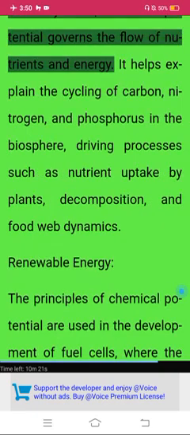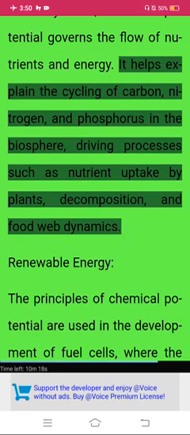Ecosystem dynamics. In ecosystems, chemical potential governs the flow of nutrients and energy. It helps explain the cycling of carbon, nitrogen, and phosphorus in the biosphere, driving processes such as nutrient uptake by plants, decomposition, and food web dynamics.